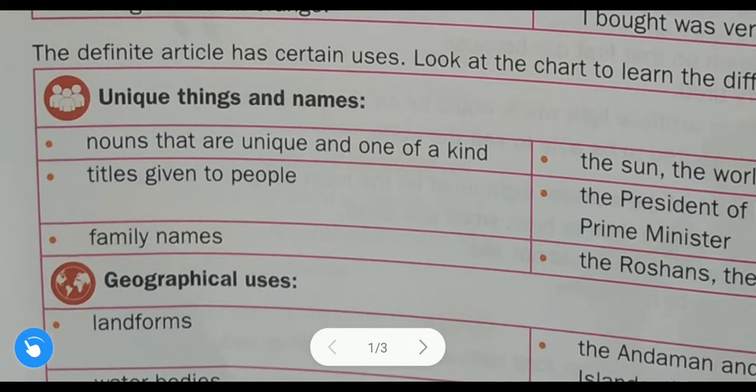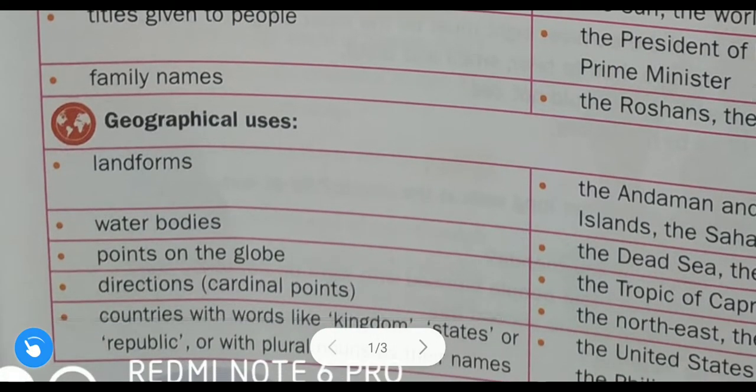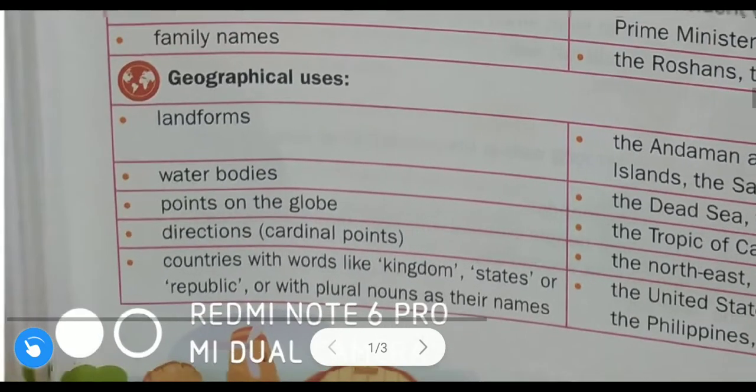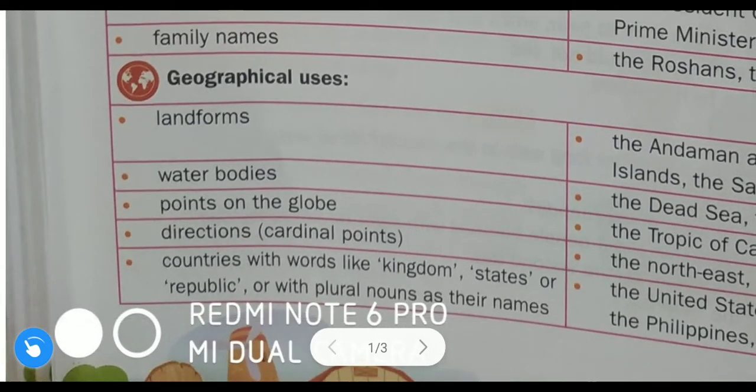Okay, so this comes under unique things or unique names. Now we will learn the uses of the, or definite articles, in geographical uses. So let us learn. Always remember, we use the in geographical areas.